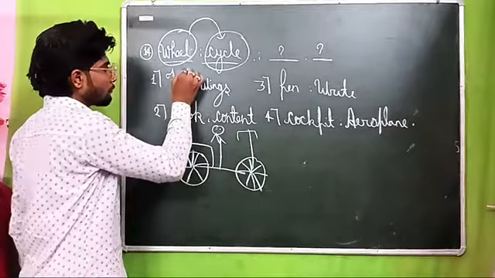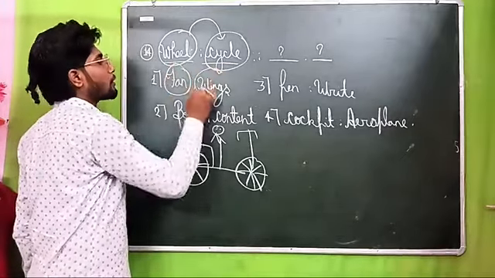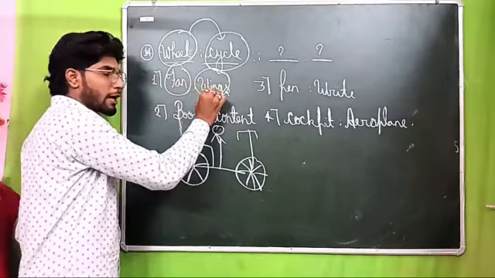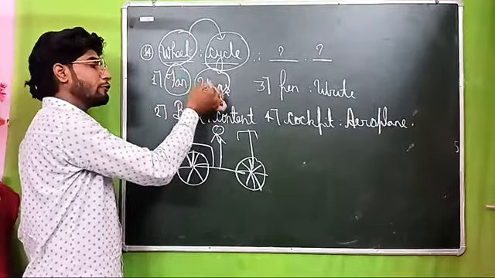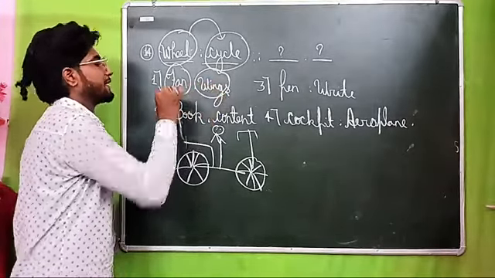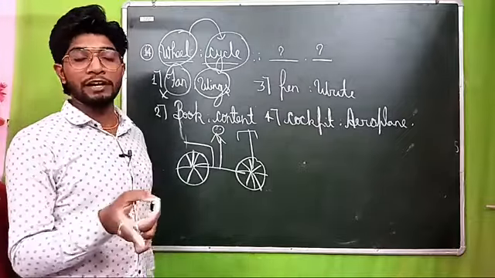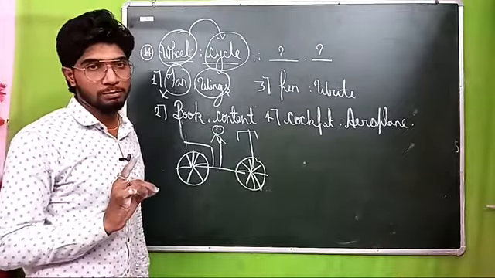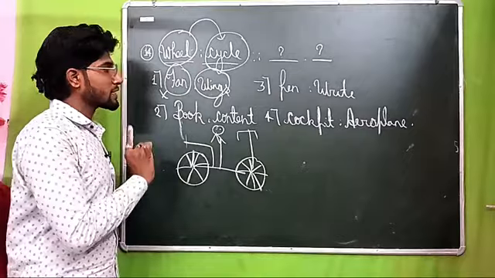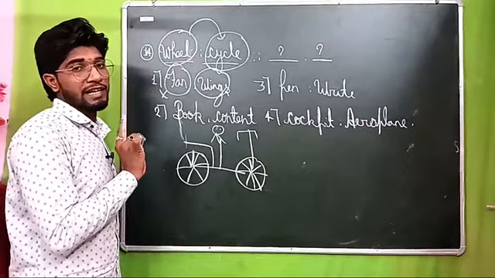Option first, beta: fan is the part of wing. Wrong. The first word should be the part of the second; no. If wings were at the first place then it would be right. Wings is the part of fan, not fan is the part of wing. Got my point? This option is wrong because fan is given first.